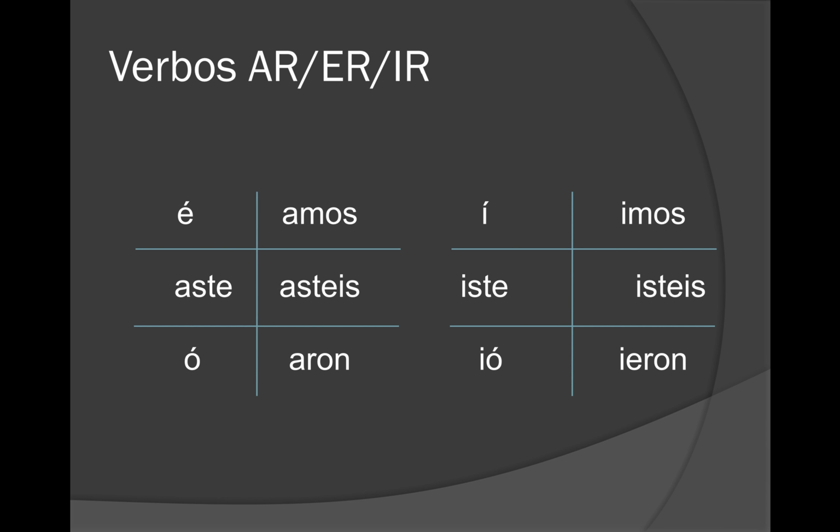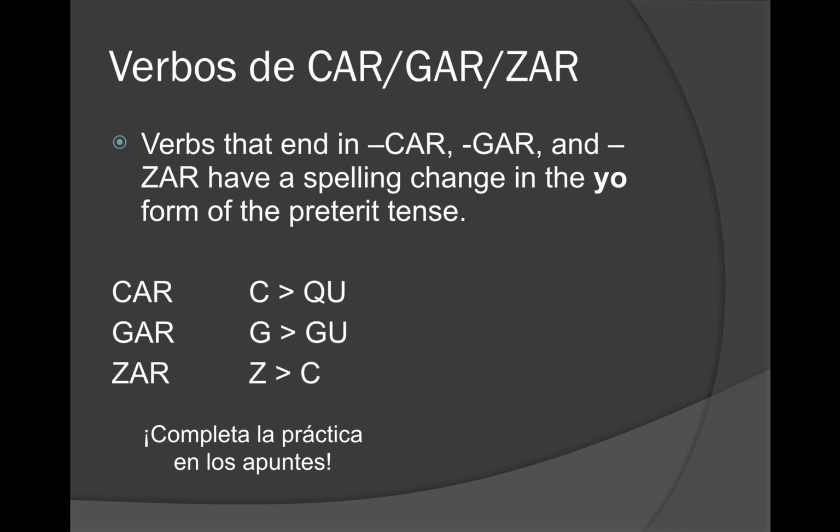ER and IR verbs are going to have the following endings: í, iste, ió, imos, isteis, and ieron. Note that the accents are going to be on the yo form and the Ud./él/ella form in both.